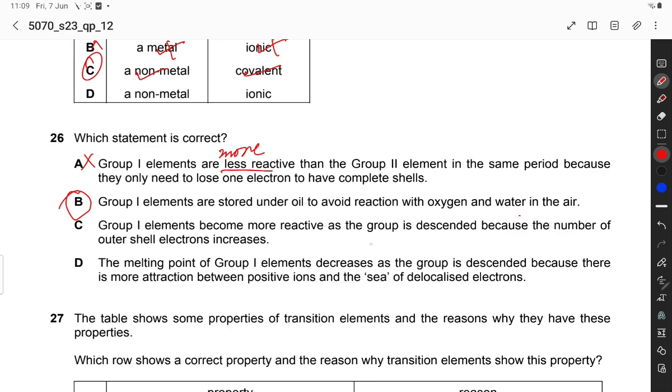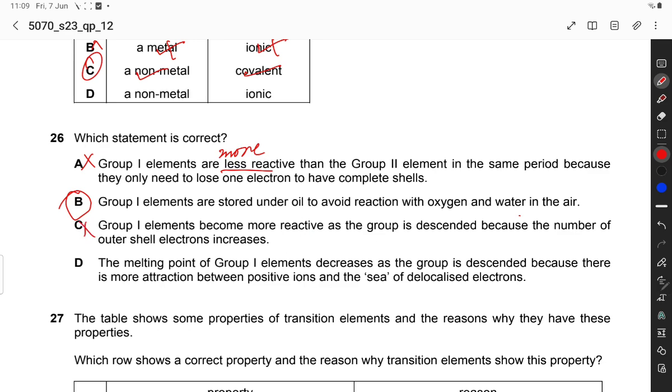Group 1 elements become more reactive as the group is descended, because the number of outer shell electrons increases. No, this is not correct. They become more reactive as the group is descended, but the number of outer shell electrons remains the same, only the number of shells increases, so this is incorrect.